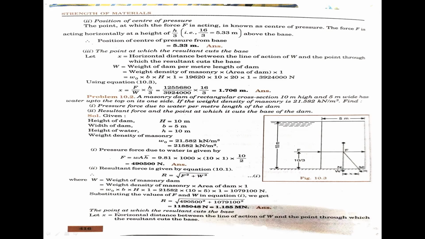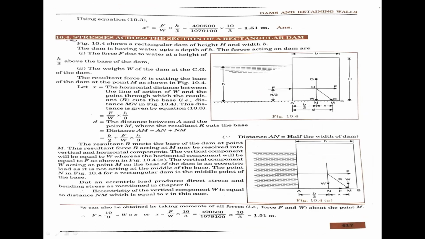That is the answer. The point at which the resultant cuts the base, x, equals the horizontal distance between the line of action of W and the point through which the resultant cuts the base, that is the small x. See the diagram. This is W, and where the resultant force cuts is the x value. Now using the equation x equal to F by W into h by 3, finally x is 1.51 meters.